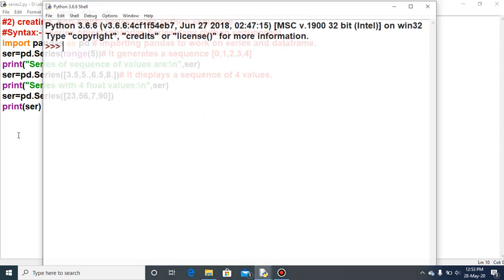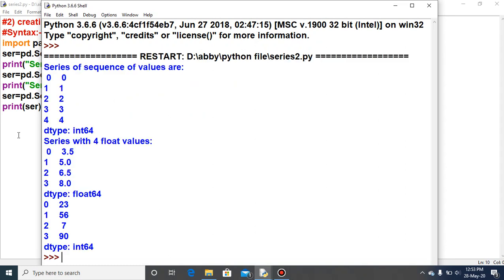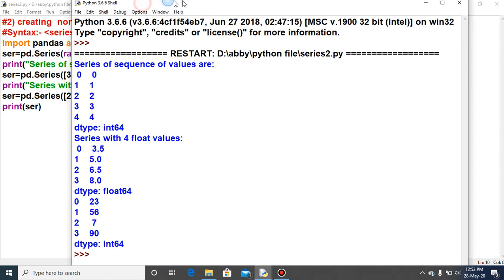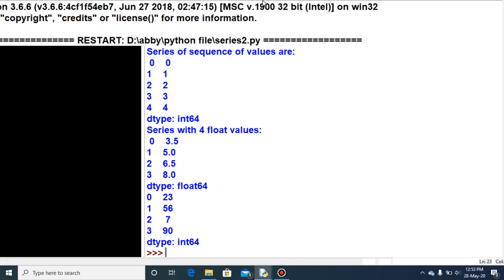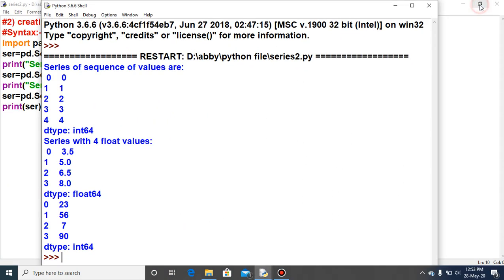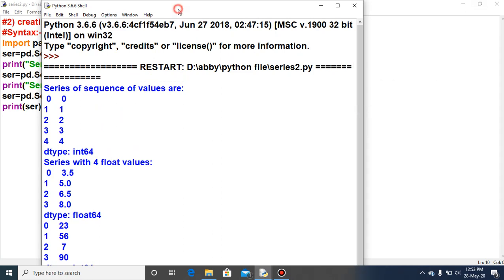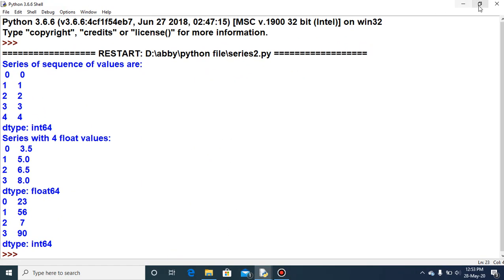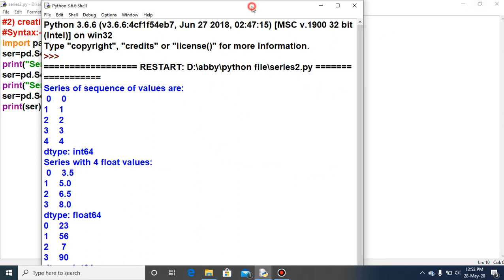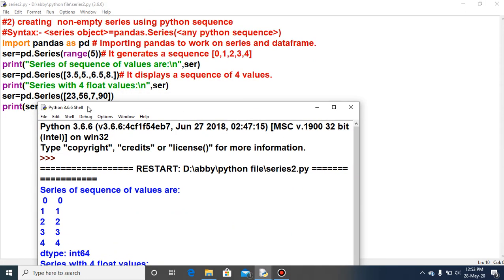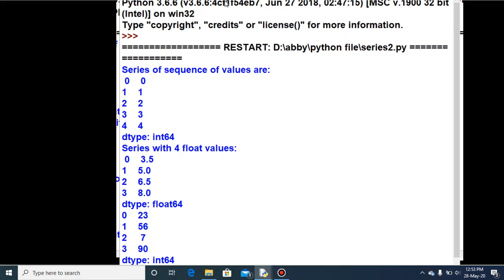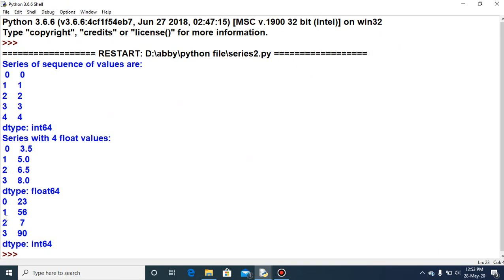Control S, F5 for saving and executing. Just look at the fifth one: 23, 56, 7, 90. You can see the values here, and that will be the data values for the series. Data values for the series are 23, 56, 7, 90. By default the index is coming as 0, 1, 2, 3.